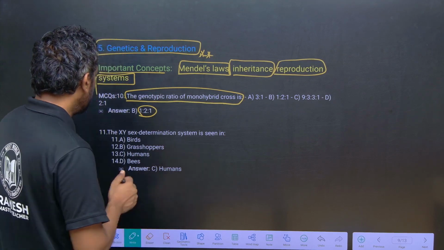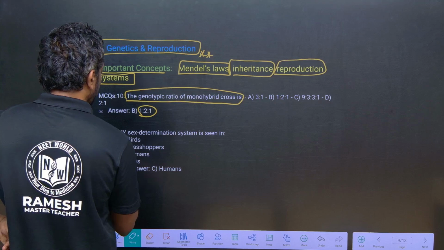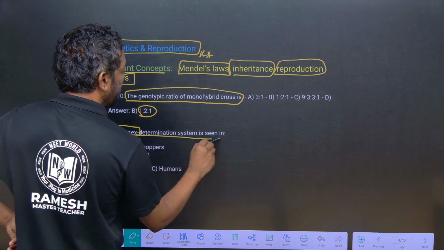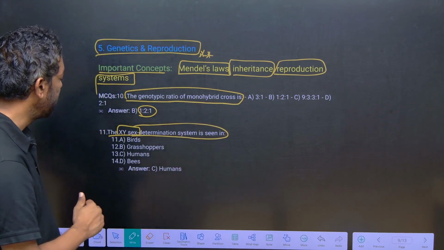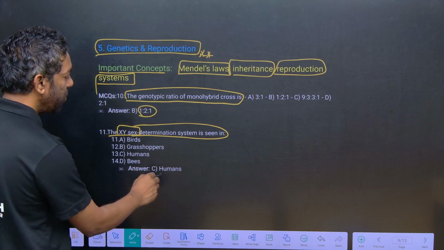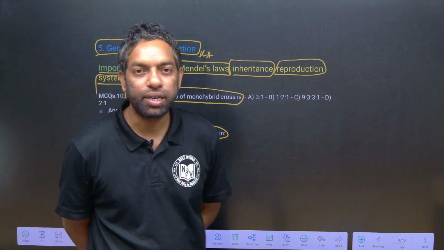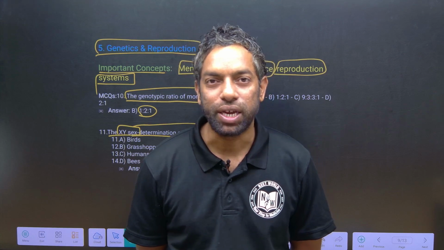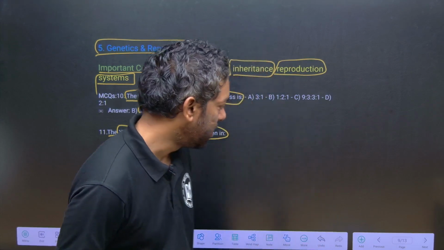If it comes to reproduction, XY sex determination. Sex determination is also genetics. XY is male and XX is female in humans. Obviously, in humans the male is heterozygous.